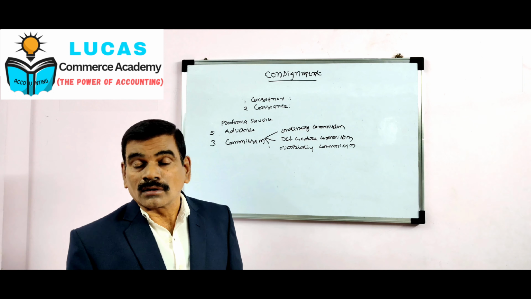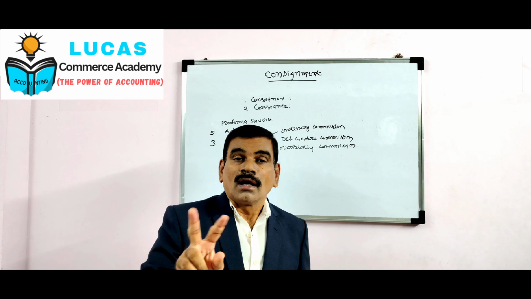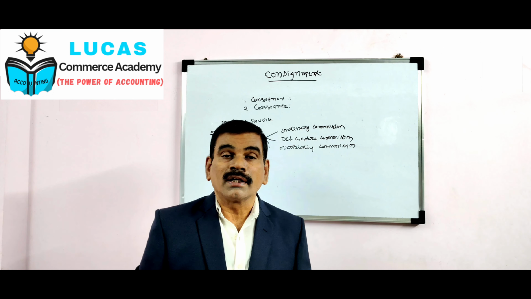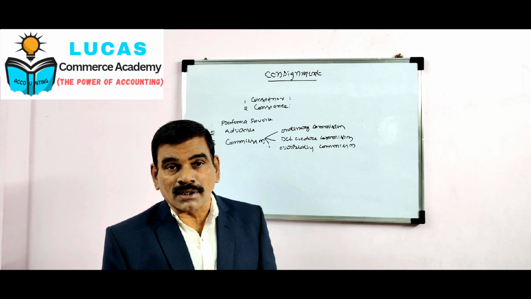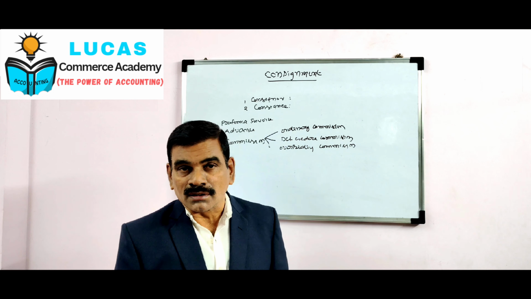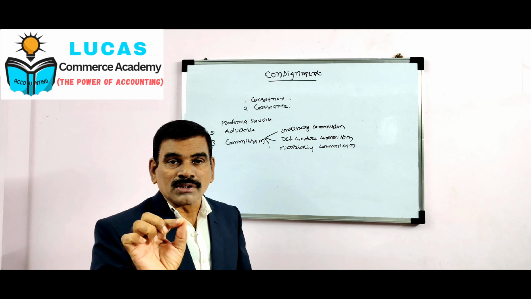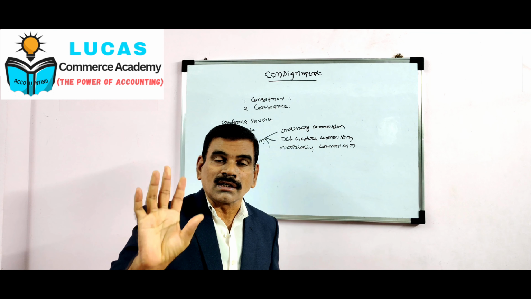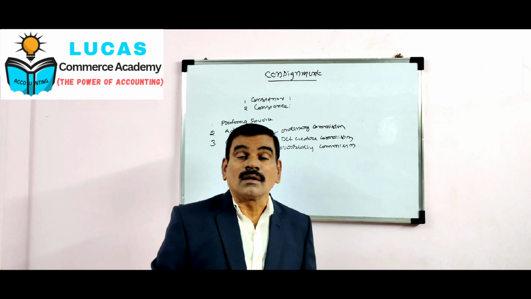So what is ordinary commission? The commission which is fixed as per the agreement between the consignor and consignee is known as ordinary commission. It is generally given in the form of a percentage. It is always calculated on total sales. Total sales means both cash and credit sales. Next we come to del credere commission.